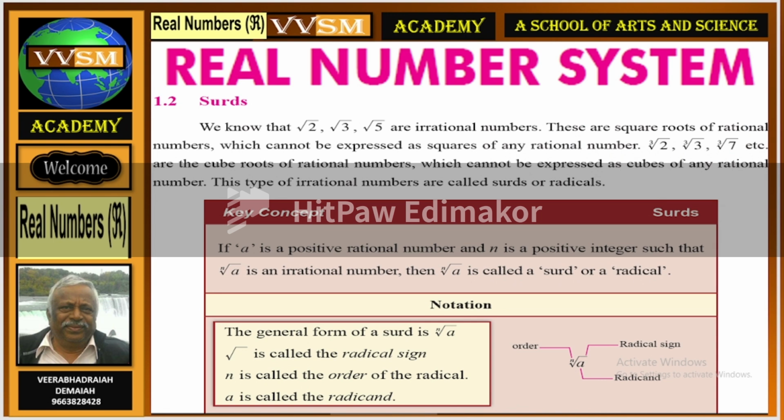Surds. We know that root 2, root 3, root 5 are irrational numbers. These are square roots of rational numbers which cannot be expressed as squares of any rational number. Cube root 2, cube root 3, cube root 7, etc. are the cube roots of rational numbers which cannot be expressed as cubes of any rational number. This type of irrational numbers are called surds or radicals. If a is a positive rational number and n is a positive integer such that nth root of a is an irrational number, then nth root of a is called a surd or a radical.